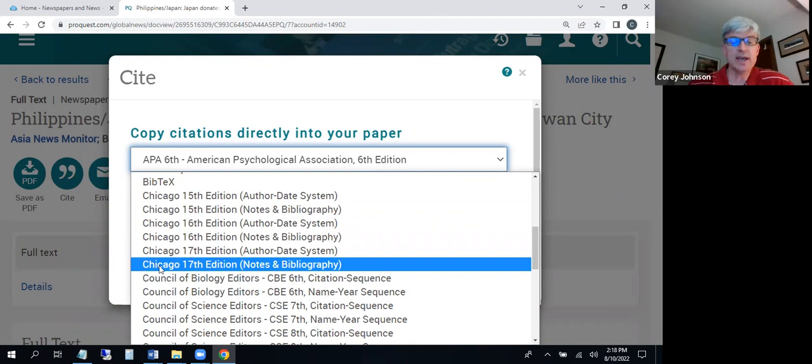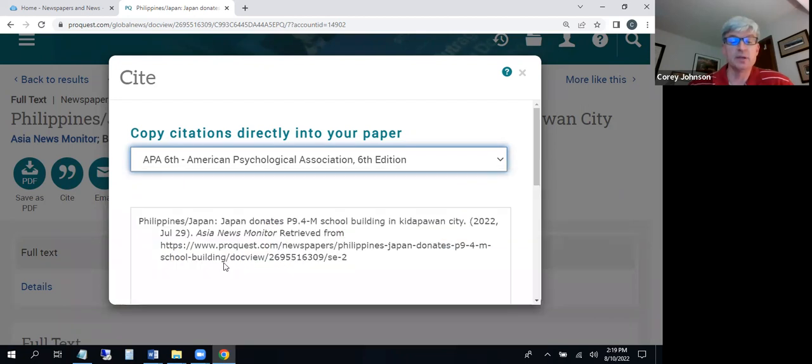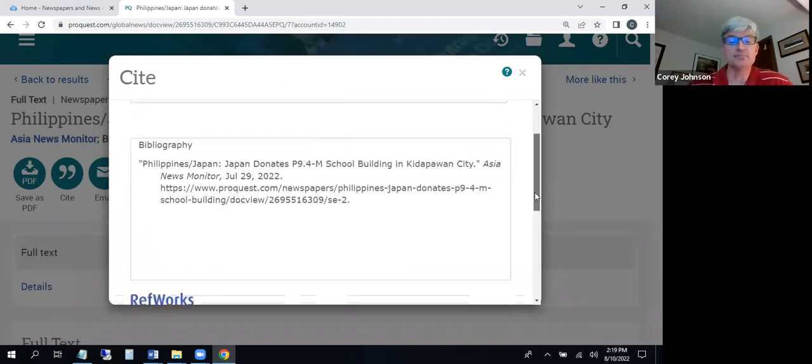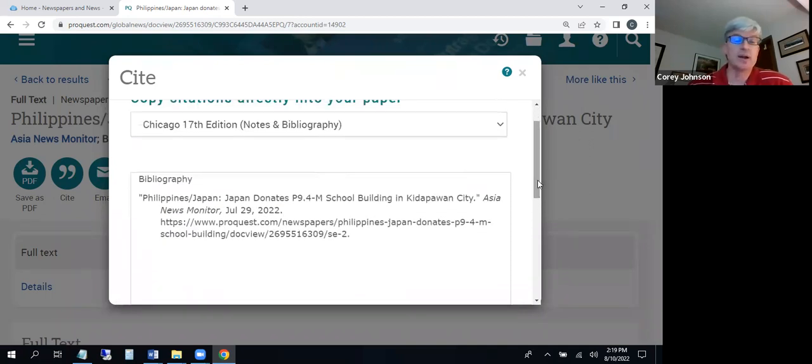What we're looking at is Chicago 17th edition notes and bibliography. That's what we're using, not the author-date system, but the notes-bibliography system. If I click on that, that will change this to this particular citation, which I can then copy and paste into my own work for this class.